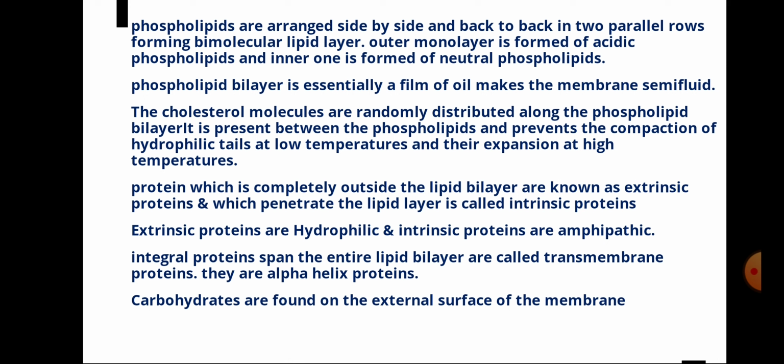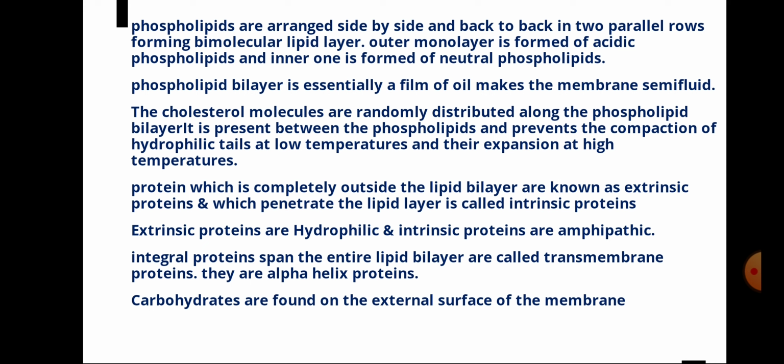The cholesterol molecules are randomly distributed along the phospholipid bilayer. It is present between the phospholipids and prevents the compaction of hydrophilic tails at low temperature and their expansion at a high temperature. Proteins which are completely outside the lipid bilayer are known as extrinsic proteins